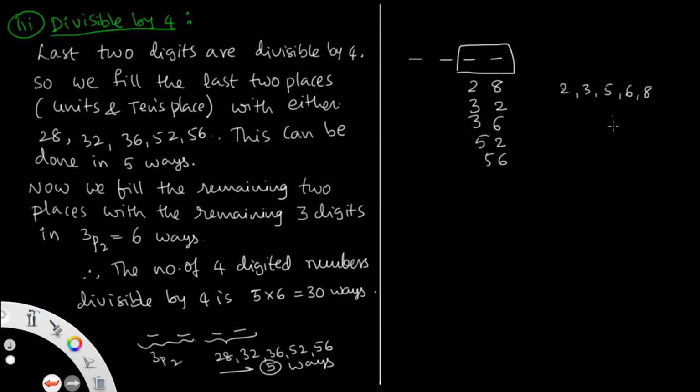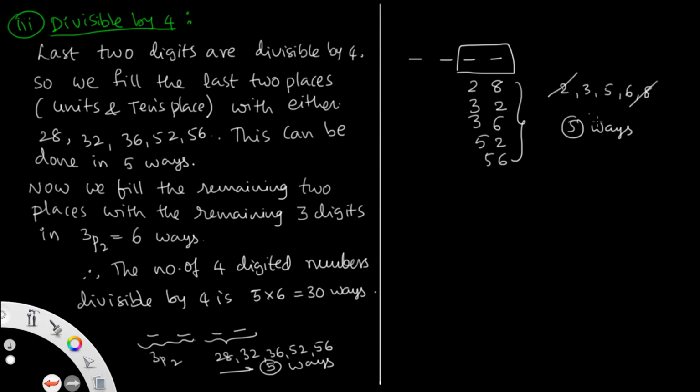So how many ways can the last two places be filled? 1, 2, 3, 4, 5 choices. So that is 5 ways. And suppose you take 28, you can arrange the rest in the first places.